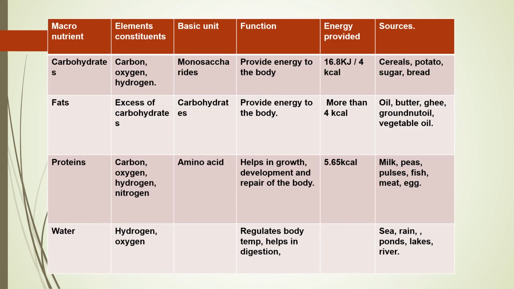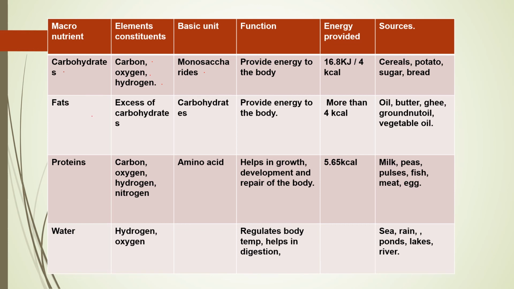Okay, now you see this table is a very important one. I have listed out the different macronutrients, the elements, basic units, the functions they do, how much energy they provide, and the sources from where we get these different macronutrients. Now carbohydrates: the element constituents are carbon, oxygen, and hydrogen, while the basic unit of carbohydrate is monosaccharides. The function is that it provides energy to the body. How much energy? 16.8 kilojoules or 4 kilocalories. Sources are cereal, potatoes, sugars, and bread.